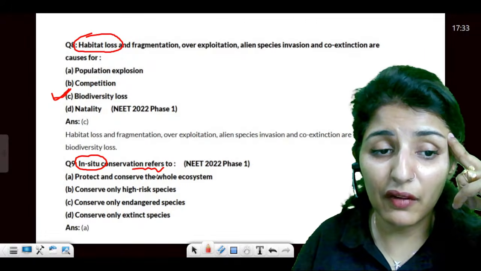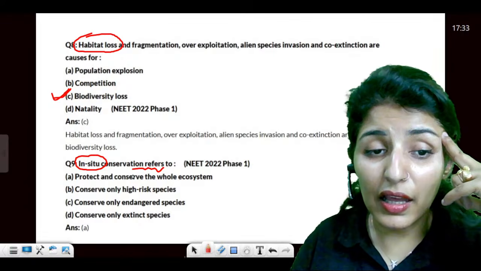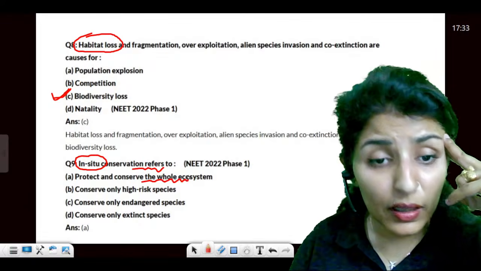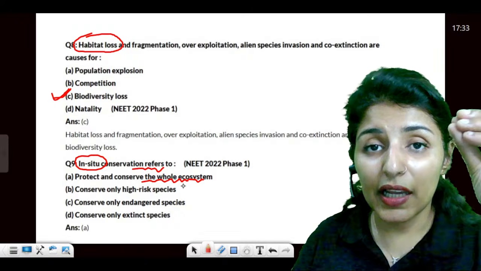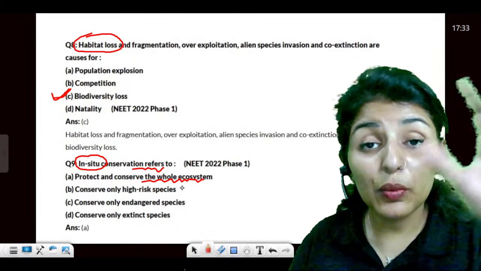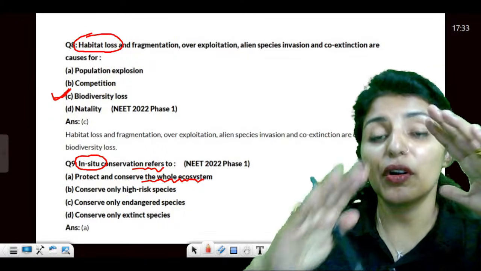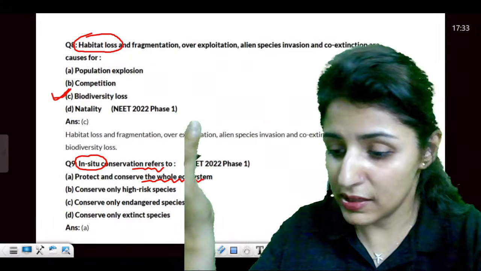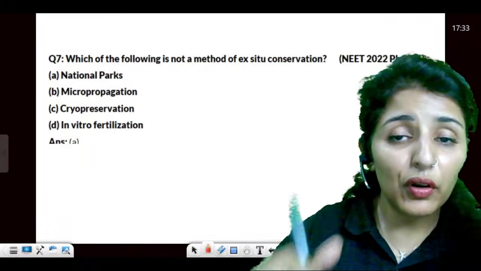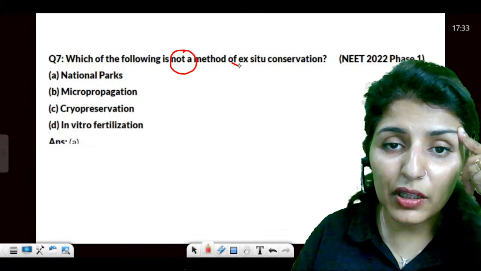Now, in situ conservation, the second most important thing from this chapter. In situ conservation refers to conservation and protection of the whole ecosystem. So basically, in situ means the organism is going to be protected within its natural habitat. So when you are protecting the natural habitat, you are protecting the whole ecosystem around the organism. Is this clear?